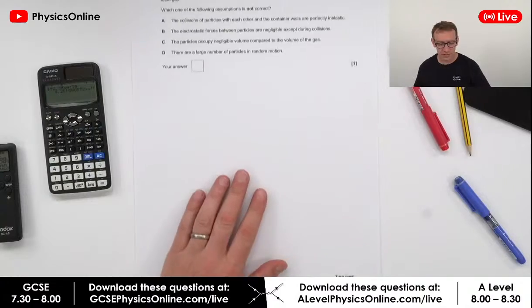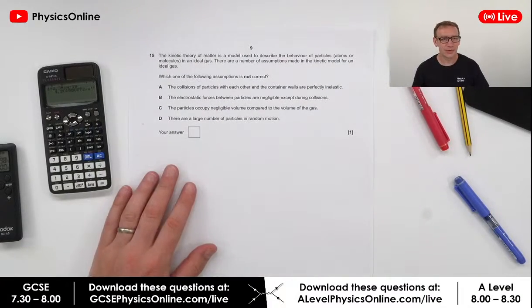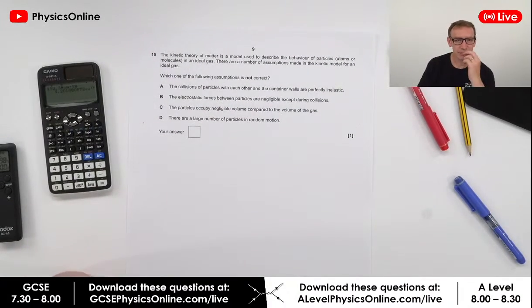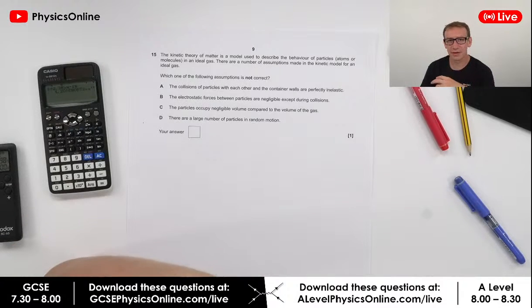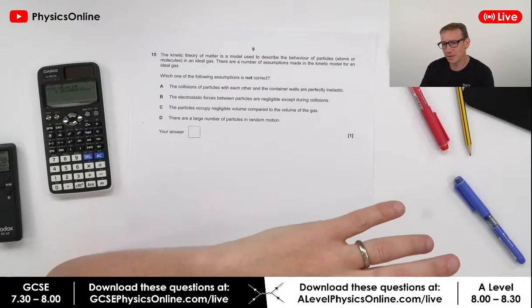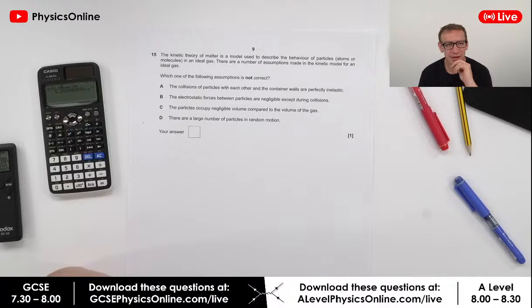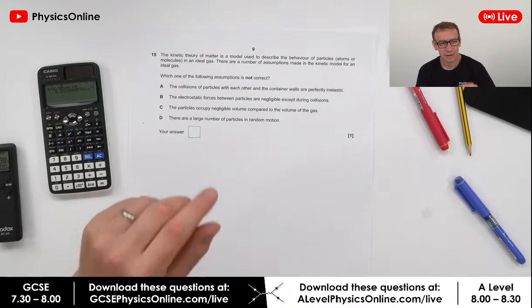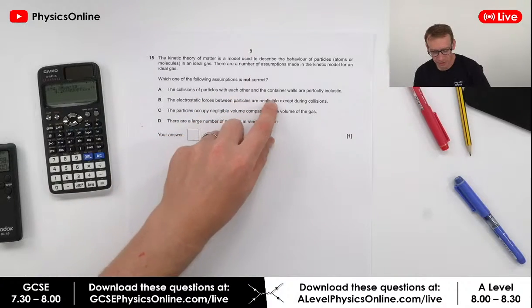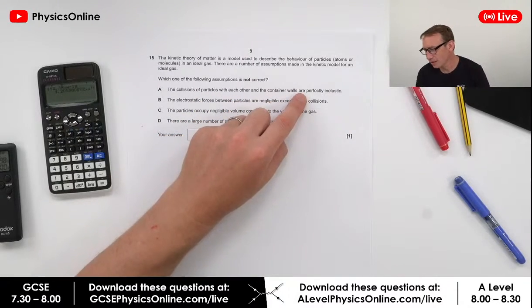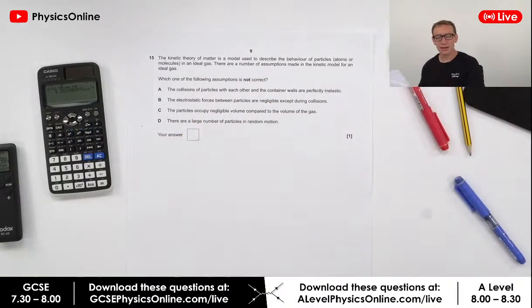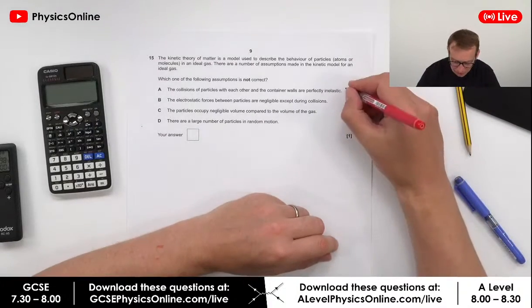Okay, and the final question today. This is nice. This one here is not correct. So, kinetic theory used for ideal gases. I know this probably comes up in maybe paper 2 AQA, is it? I can't remember. There are a number of assumptions. Which of these is not correct? The collisions of particles with each other and the container walls are perfectly inelastic. I would say that that's incorrect because the collisions are elastic, and that means kinetic energy is conserved. So I would say that that is the incorrect statement.